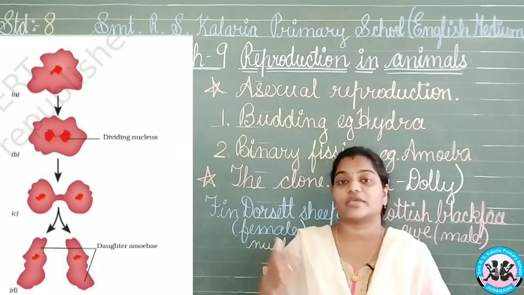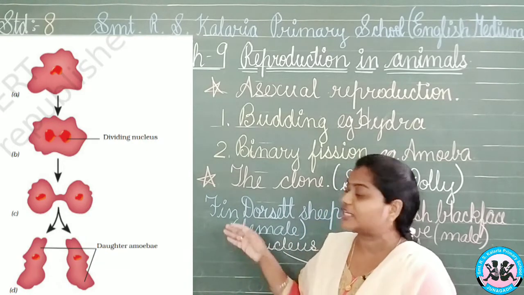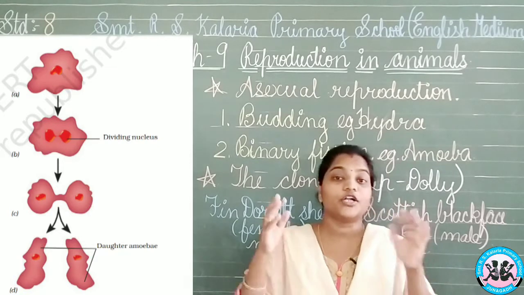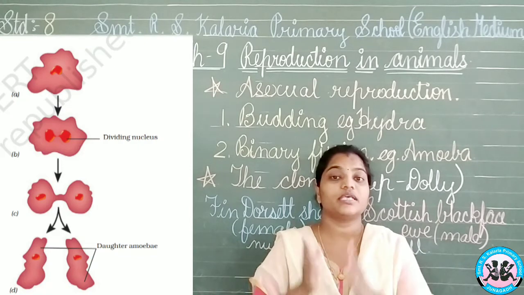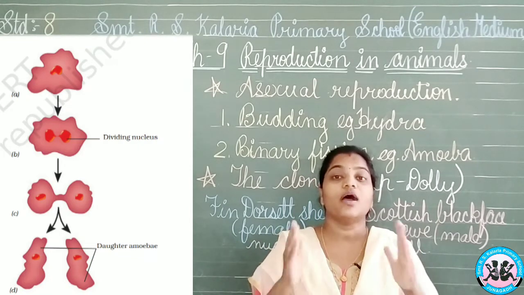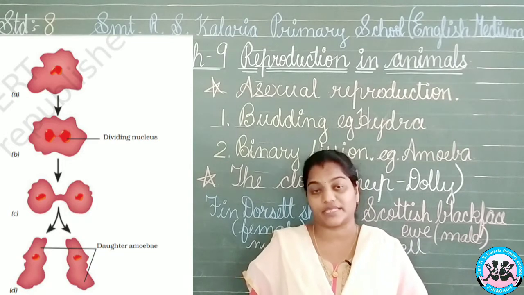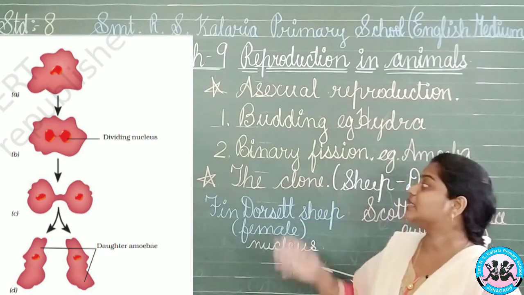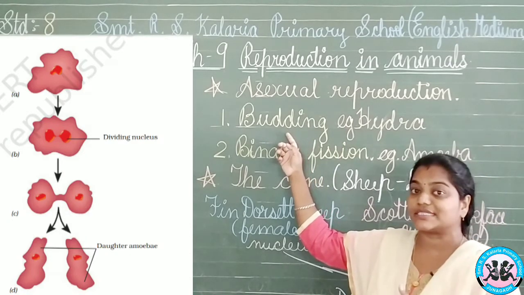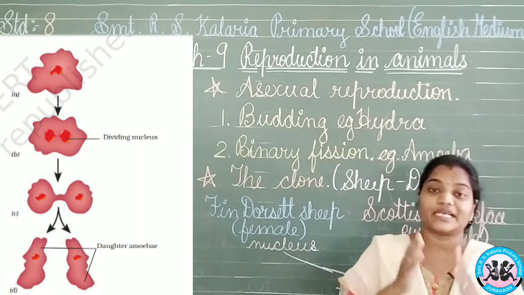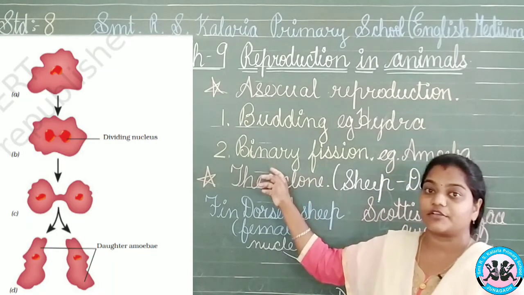Now in the third stage you can see that the cell is completely dividing, and in the last stage you can see the photograph of the daughter amoeba cells. Now this is how these small insects and small microbes divide themselves. As we have seen, the hydra produces a bud, thus it is termed the budding system. The amoeba divides itself and produces daughter cells, so it is known as binary fission.